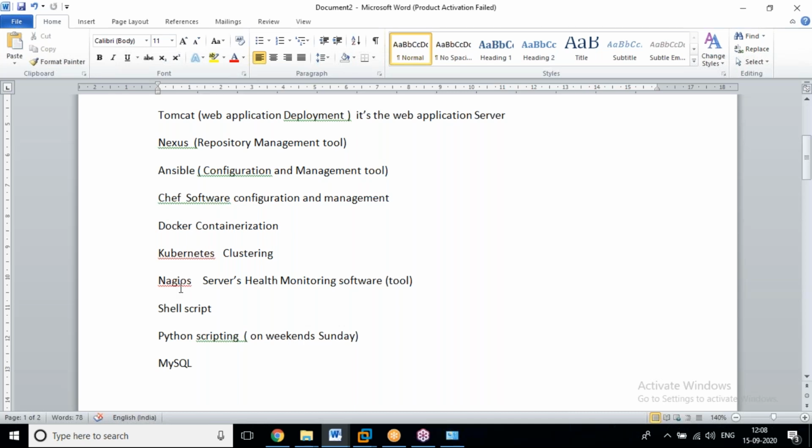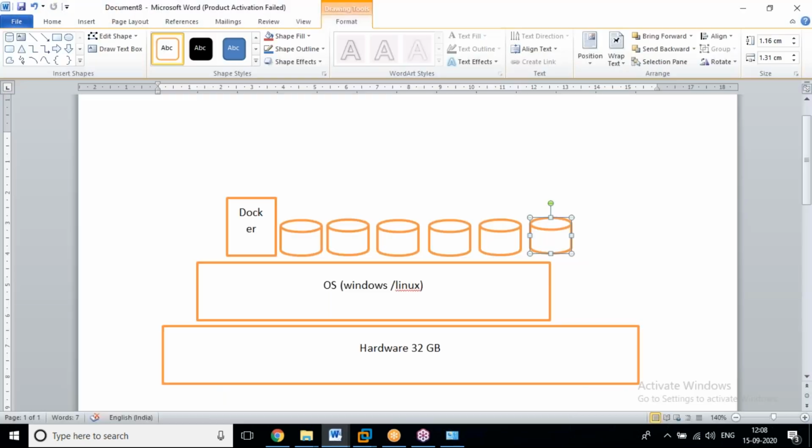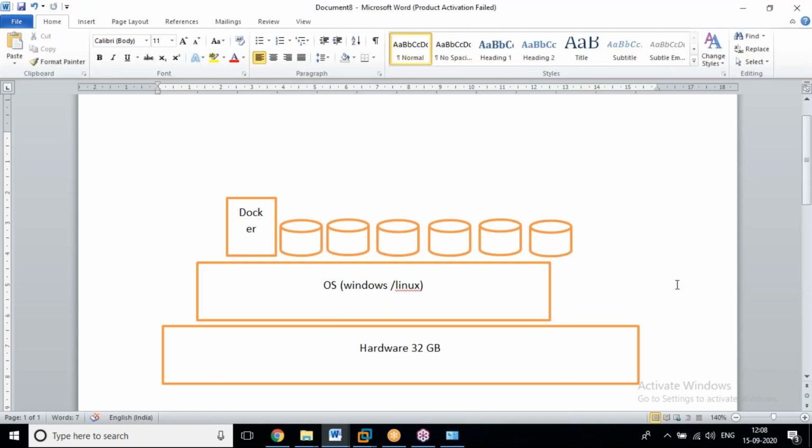See, Nagios is used to check server health, to monitor server health. Server health means, for example, if you have multiple servers, say 100 servers or 2000 servers, how can you check them? How many servers are up? How many servers are down? How many servers are critical? How many servers are going down? How many are consuming RAM, using less RAM, networking, processor, everything.